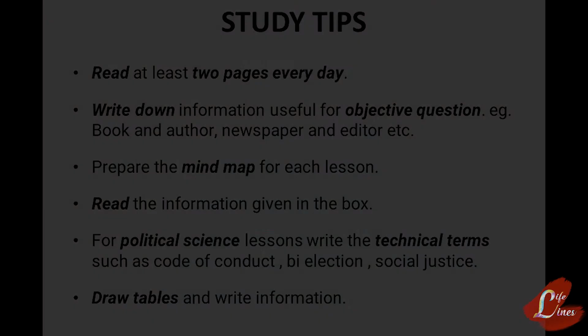So this is an interesting part of political science, and it is scoring. With proper reading you can get 100% marks in history as well as political science.